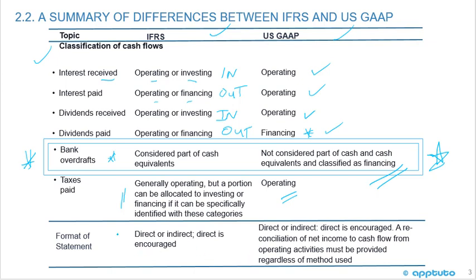The format of the statement, this is really important. For the cash flow statement, it can be either using the direct or the indirect method. The direct is encouraged for IFRS. For US GAAP, similarly, you can use the direct or indirect method, but again, the direct is encouraged. So remember, direct is the way that we want to go. A reconciliation of net income to cash flow from operating activities must be provided regardless of the method used under US GAAP. And that's the last slide for this LOS. Thank you.